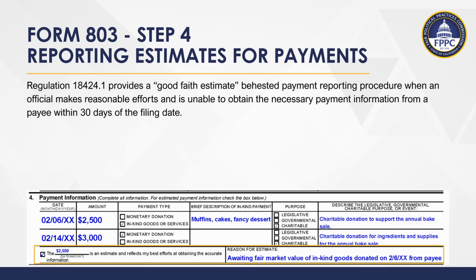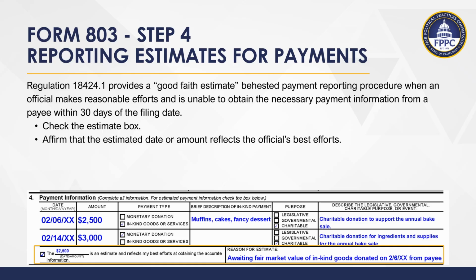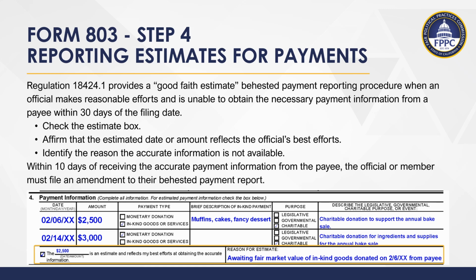To file using an estimate, filers must check the estimate box. Affirm that the estimated date or amount reflects the official's best efforts. Identify the reason the accurate information is not available. Please note that within 10 days of receiving the accurate payment information from the payee, the official must file an amendment to their behested payment report to disclose the accurate information.